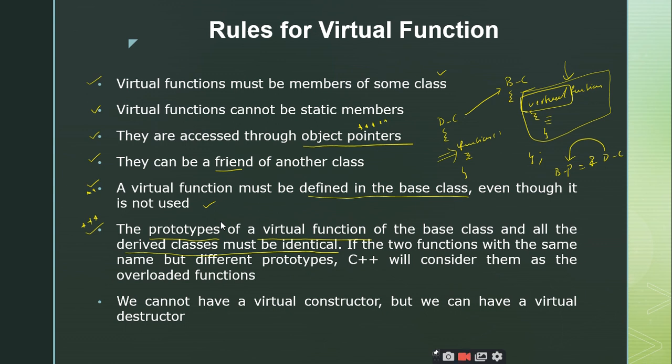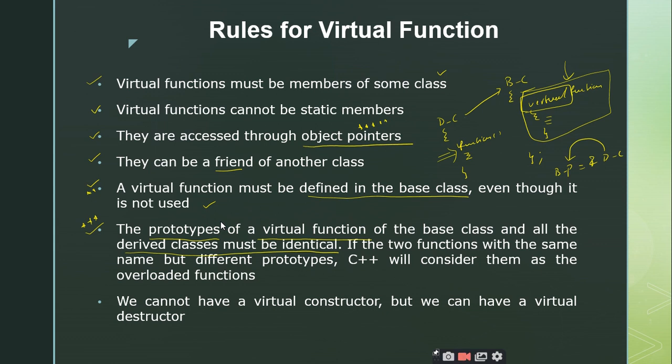Everything is similar, right? So the prototypes of the virtual function of the base class and all the derived classes must be identical. Whatever signature we have for the function inside the base class, the same signature should be followed in all the derived classes also. This is very important for the virtual function. You are not going to change the signature or the prototype of the function.